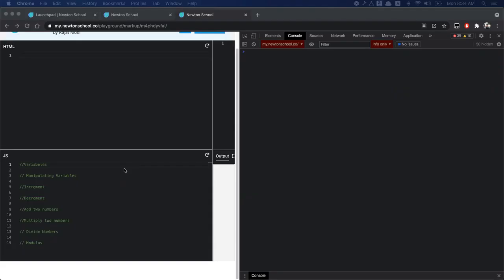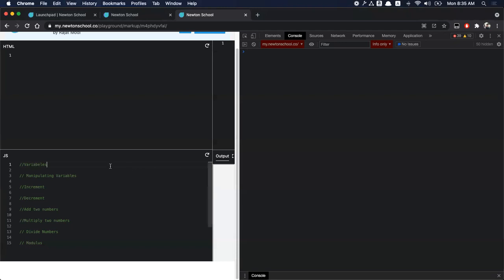Now that we know how to get output of the program, let's try to see how we can store numbers. We have to build a counter, right? So we need some way to store numbers, and we have a construct called variables in JavaScript, which can be used to store numbers.